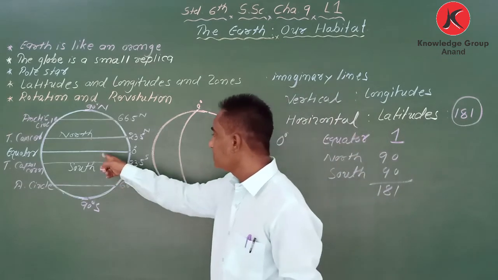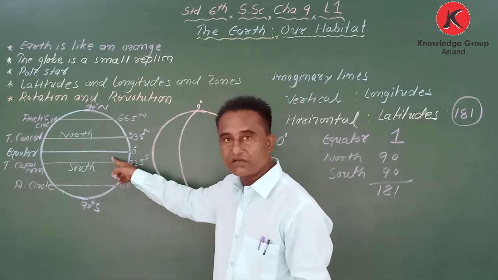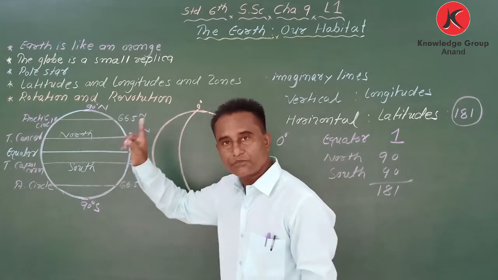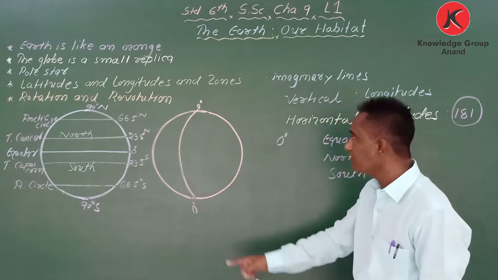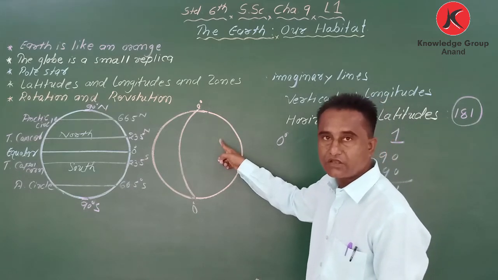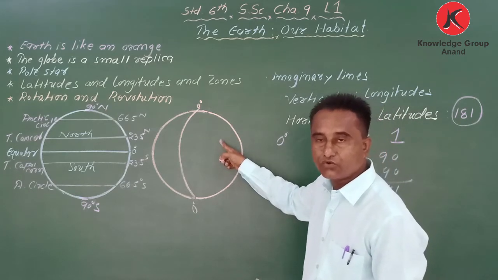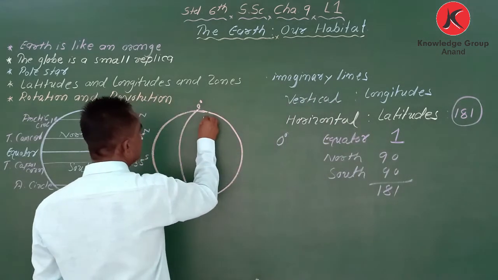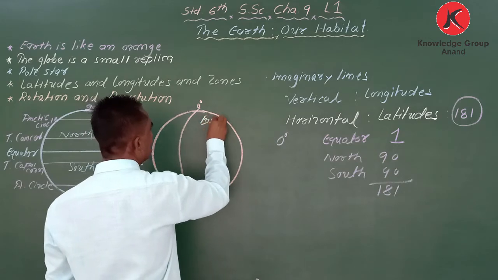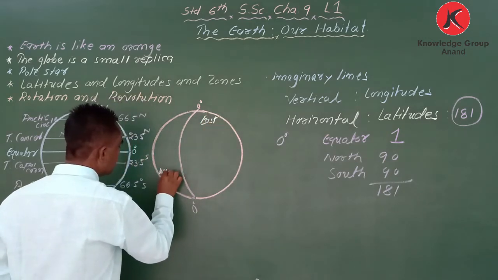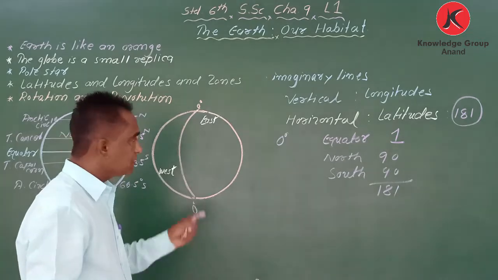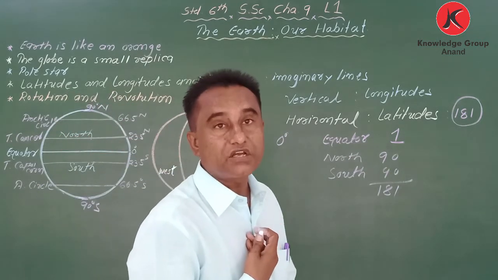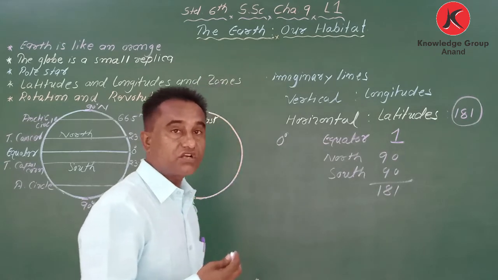My dear student, the 0 degree equator divides the earth into two halves, north and south. In a similar way, the 0 degree longitude divides the earth into two parts, and they are east and west. Okay, eastern part and western part. We are living in the eastern part. Our India is in the eastern part.